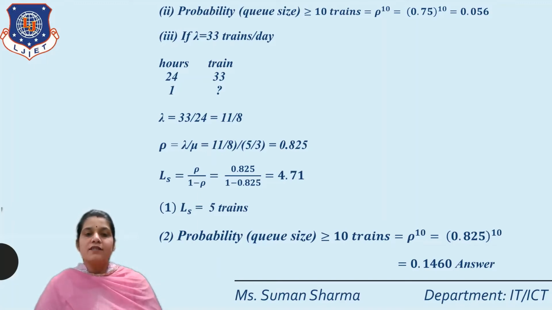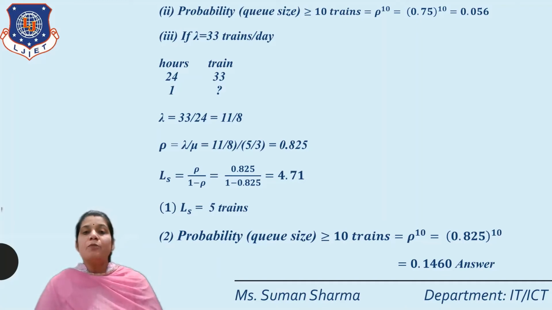So our first formula is Ls is equal to rho upon 1 minus rho. So we put here the new value, rho is equal to 0.825 divided by 1 minus 0.825 is equal to 4.71. So the first one is 4.71. That means we write here the number of trains. So approximately 4.71 is equal to 5. Okay, so Ls is equal to 5 trains.